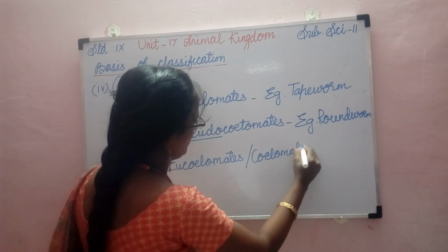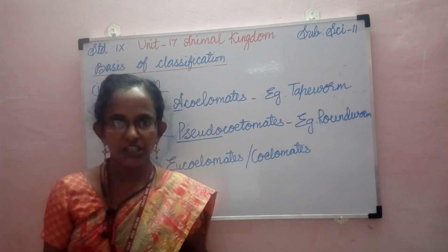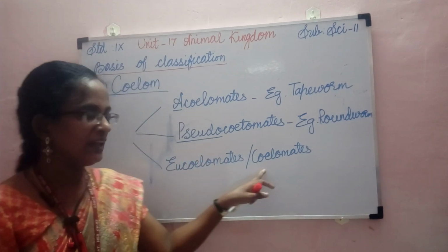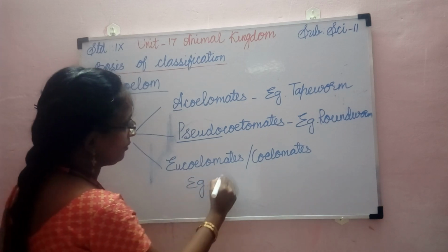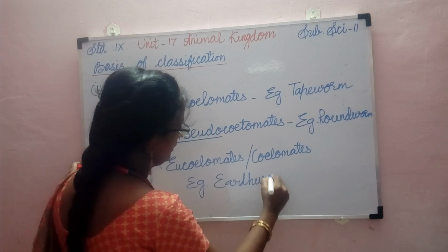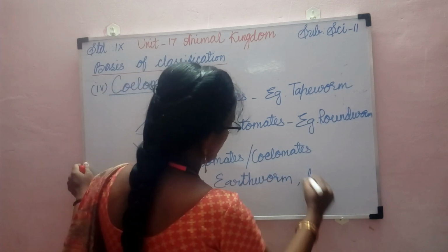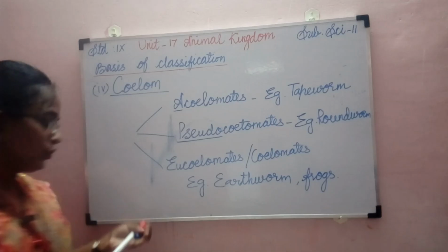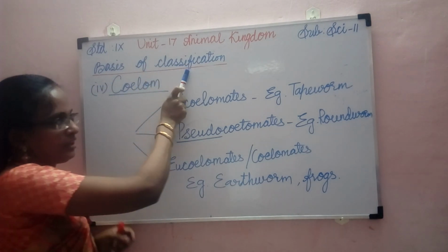In these animals, the true coelom, the true body cavity, is present, so they are called eucoelomates or coelomates. The examples for eucoelomates are the earthworm and the frog. So we studied the basis of classification.